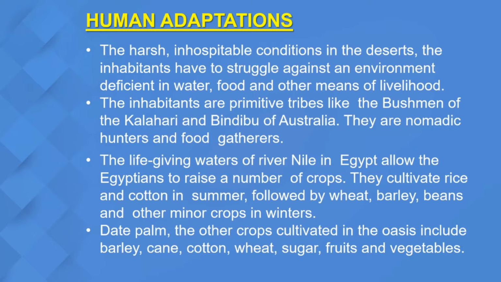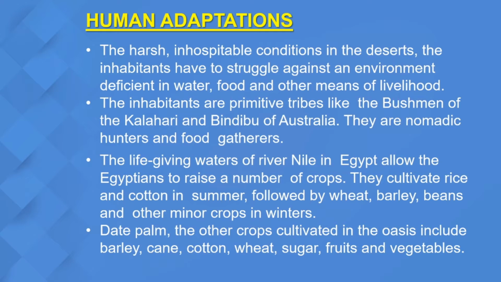They are basically gatherers, food gatherers. Okay, so they live in a very primitive way, very olden method of living. Okay, they have not adopted modern means of settlements. These are your Bushmen of the Kalahari and Bindubi of Australia. Now, they are nomadic hunters and food gatherers. Like I said, they don't go to offices, they don't go to schools. They are basically nomadic, means they move from one place to another in search of food.